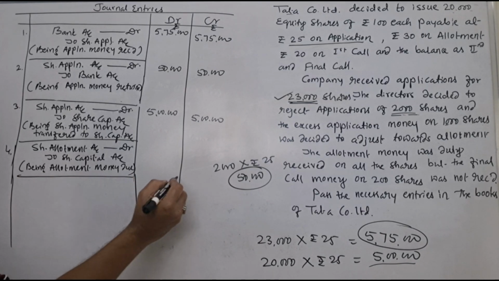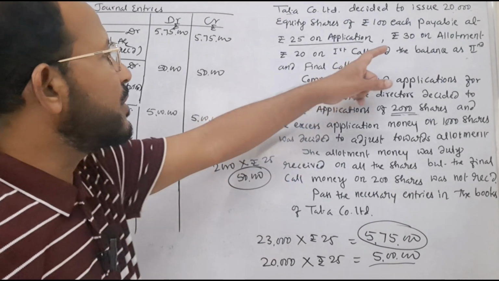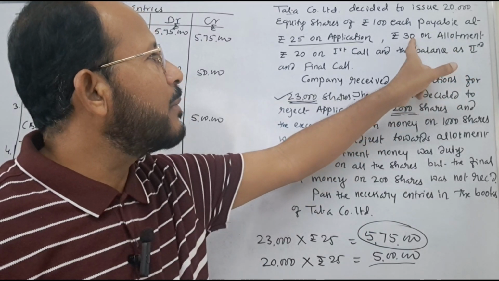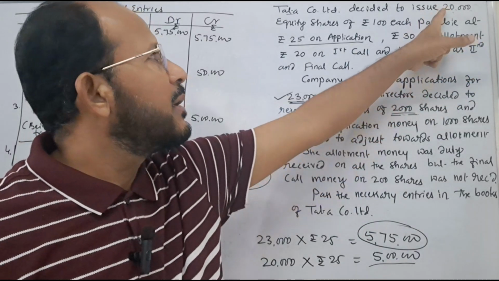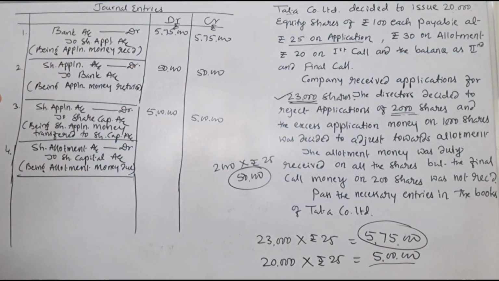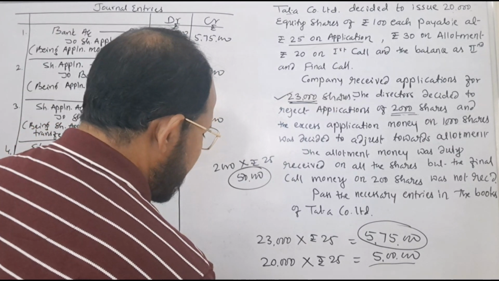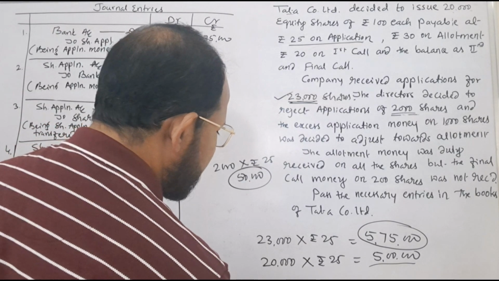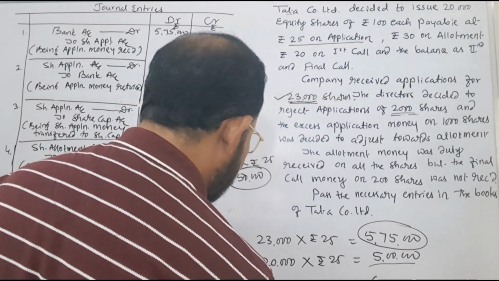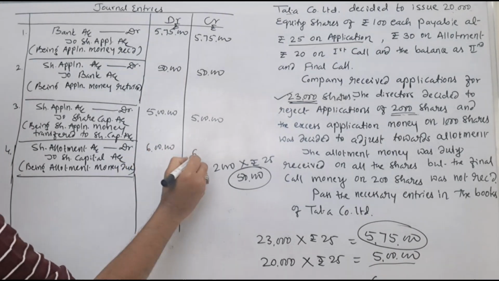Allotment money has not yet been collected. What is the amount of allotment money? Just you see here, rupees 30 on allotment. This will be collected only on 20,000 shares. Therefore, on 20,000 shares, it comes to how much? 20,000 into rupees 30 per share. It comes to rupees 6 lakh. This amount we have to write here, rupees 6 lakh and rupees 6 lakh.